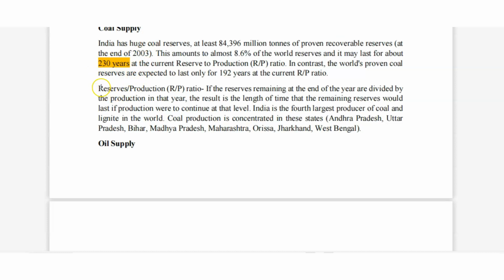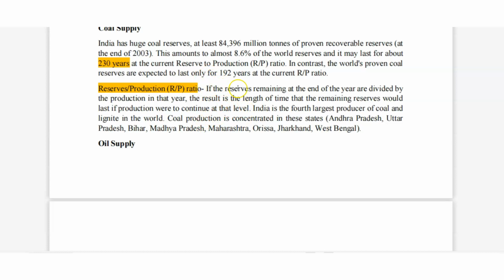Your main point is the reserve-to-production ratio. We will read the reserve-to-production ratio. If the reserve remaining at the end of the year is divided by the production in that year, the result is the length of time that the remaining reserve would last if production continues at that level.